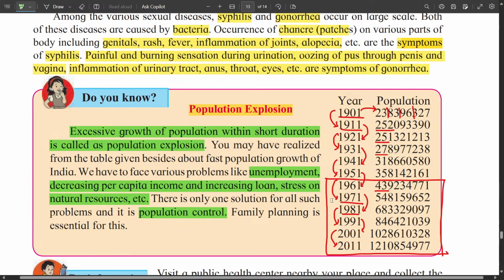That means the average age, the longevity of the people, is increasing due to advancement in medical sciences, and ample food is available for all the people. So there is a drop in the death rate. At the same time, the birth rate is also more. So the only solution for this population explosion is population control, that is family planning. Decreasing the birth rate is essential for this.